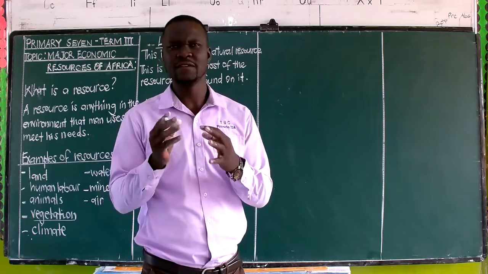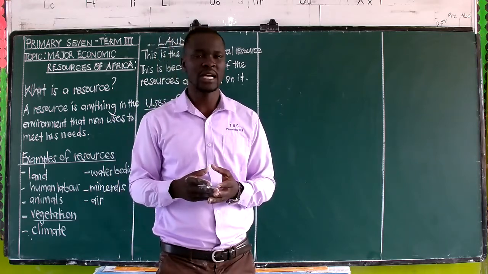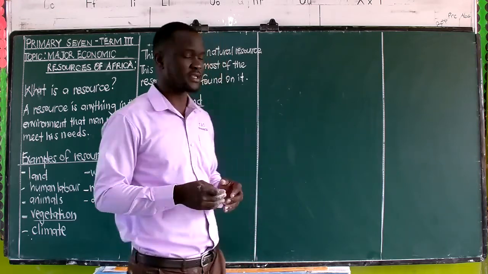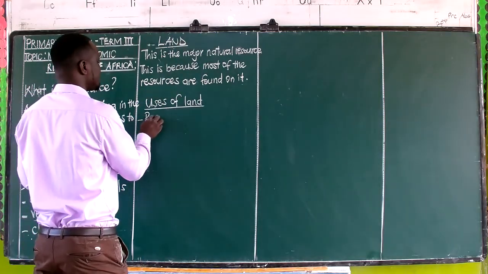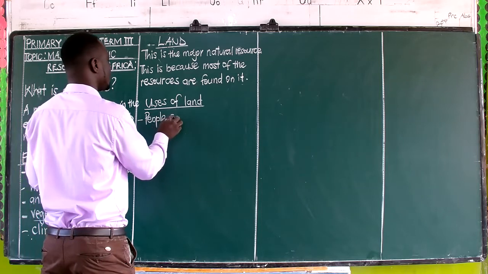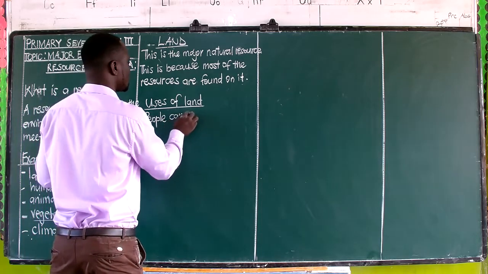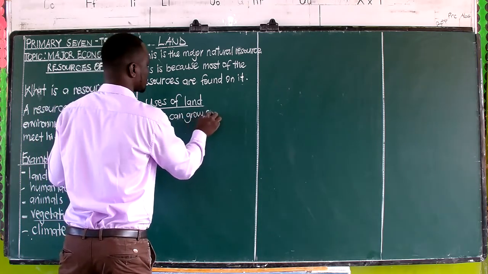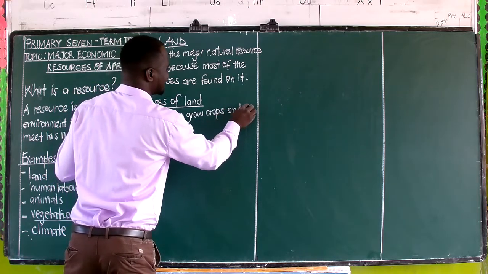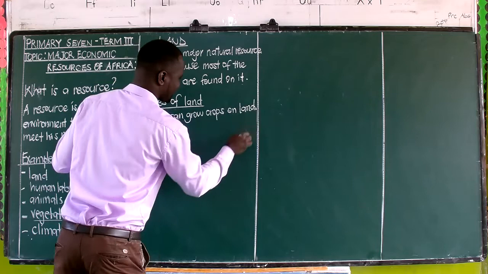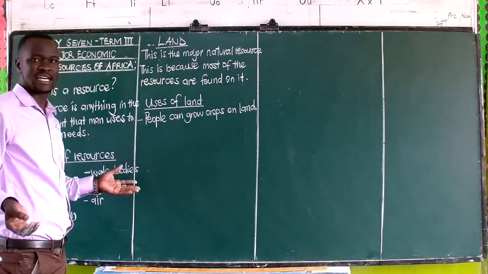Number one, you will find that people can grow crops on land. That is our first answer.